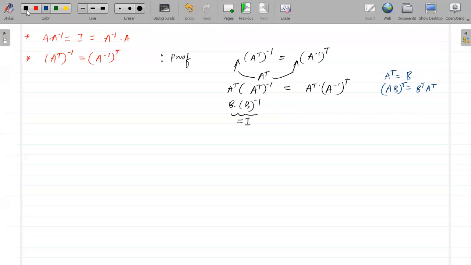If I use this property here, A transpose into A inverse transpose, I can write this as A inverse into A whole transpose. And this is also the identity matrix. So on the left side we are getting the identity matrix, and on the right side we are getting the identity matrix. That means both are equal, hence proved.